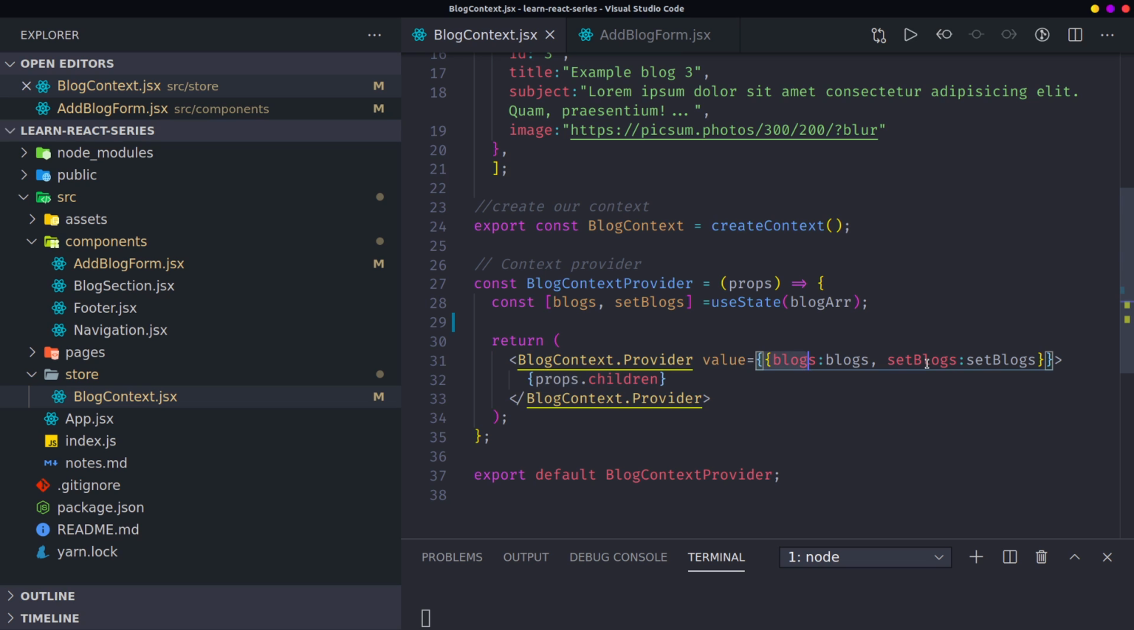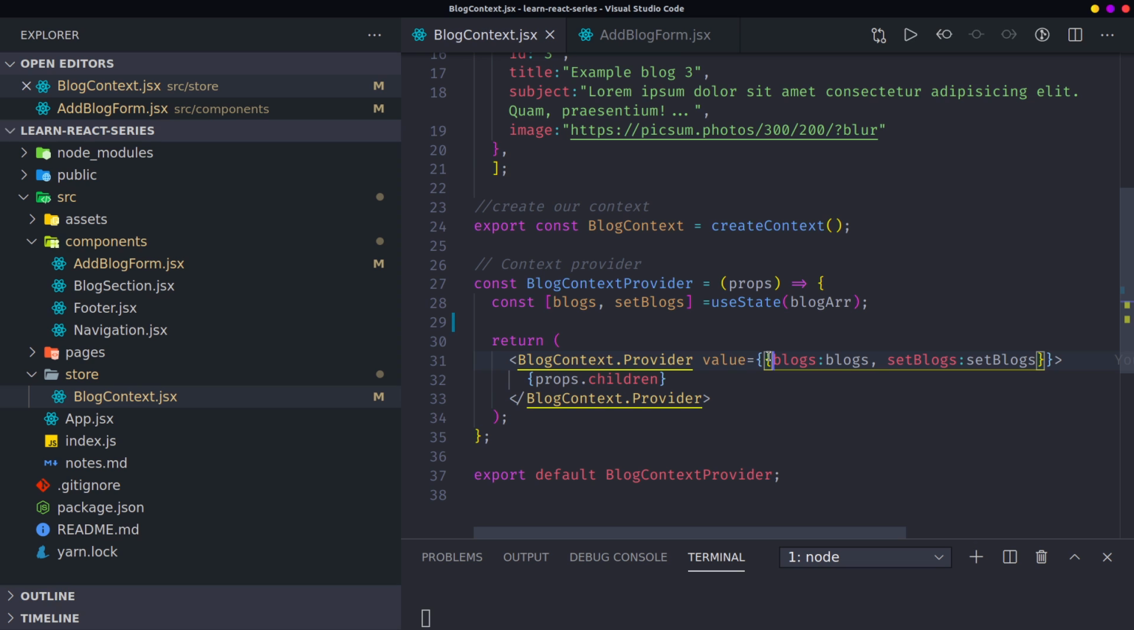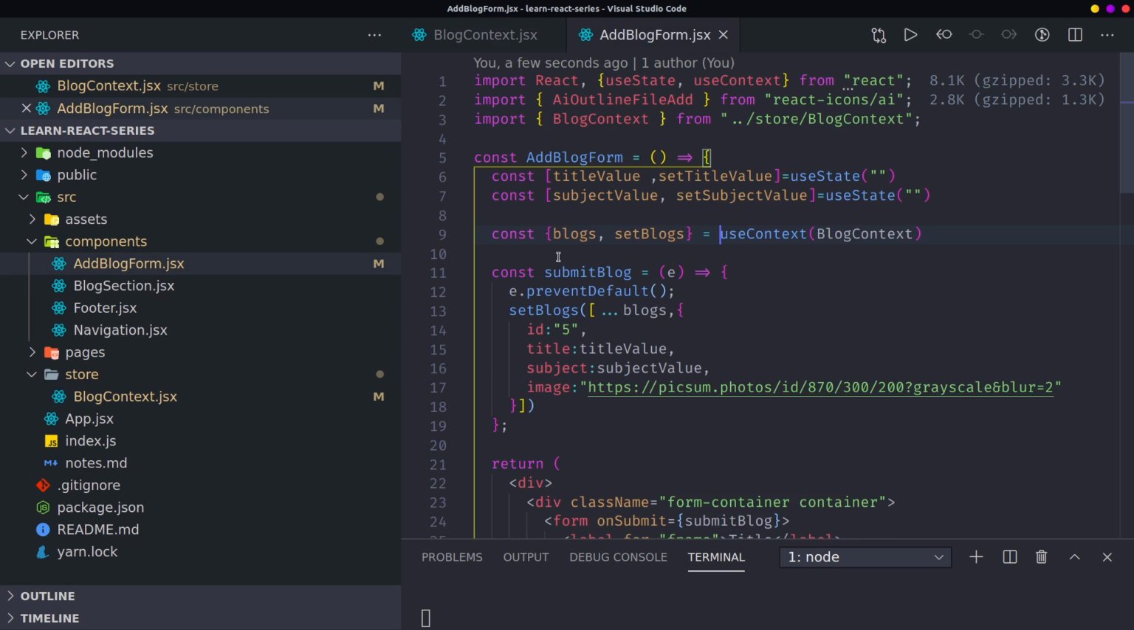So you destructure out the value. Now in this case you can see it's an object, so you can destructure out the object like that. Then of course you get the values and use them as normal. Like blogs, you can see the blogs here, setBlogs, use them as a normal setBlogs and the blogs array. Very simple. So that's one method of using it.